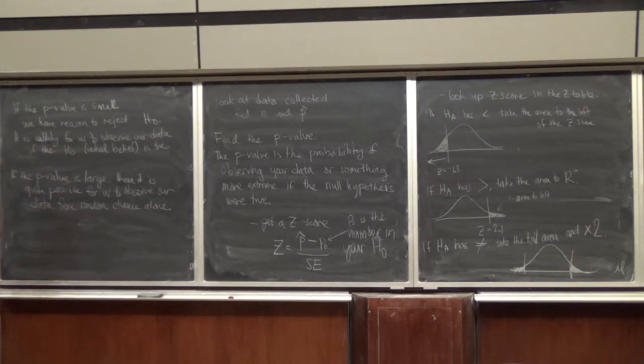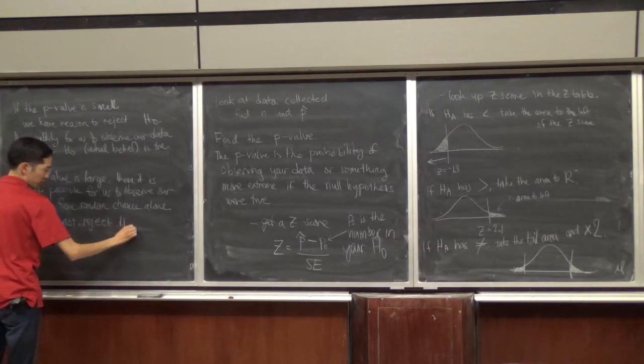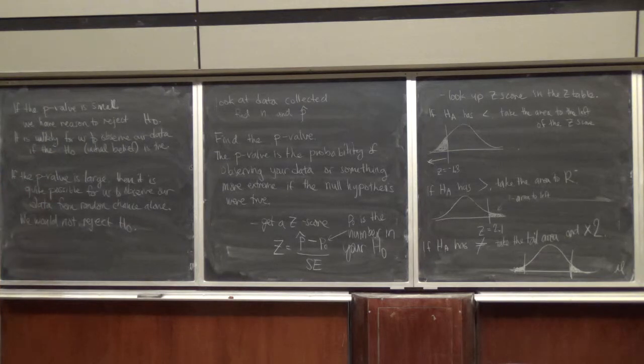Okay. So we would not reject. We would not reject our initial belief.